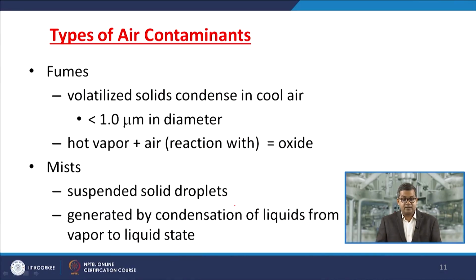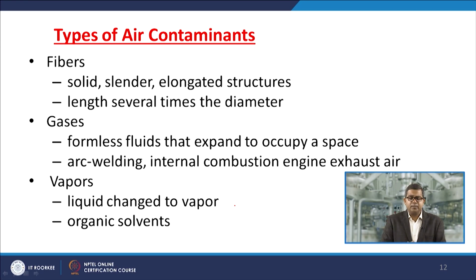Mist consists of suspended liquid droplets, generated by the condensation of vapor to the liquid state. There are certain types of fibers. In the previous module, I told you that asbestos fiber is banned in the Indian context. Fibers may be solid, slender, elongated structures, etc. They may get deposited in your body system, and their length may be several times their diameter. There are certain gases, formless fluids that expand to occupy a space, from arc welding, internal combustion engine exhaust, etc. There are so many things. Vapors are liquids changed to vapor, such as organic solvents, etc.